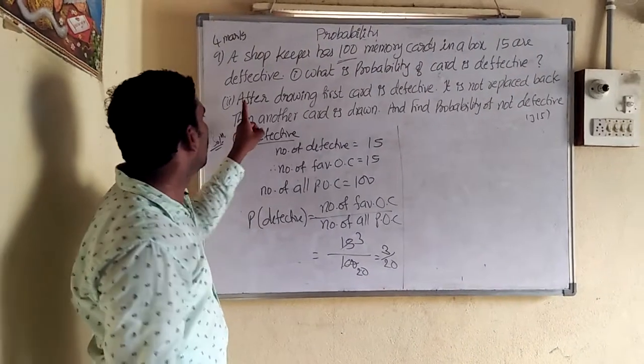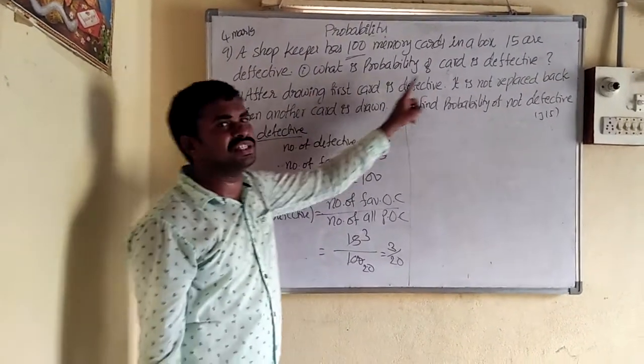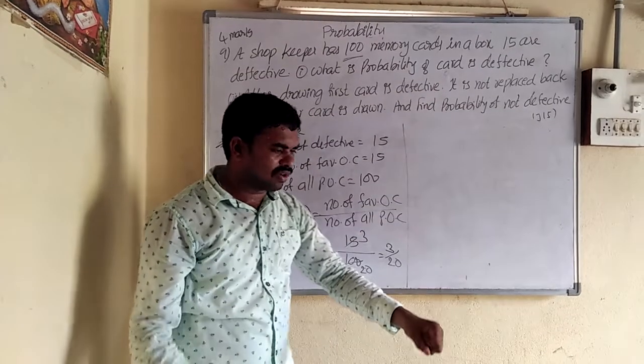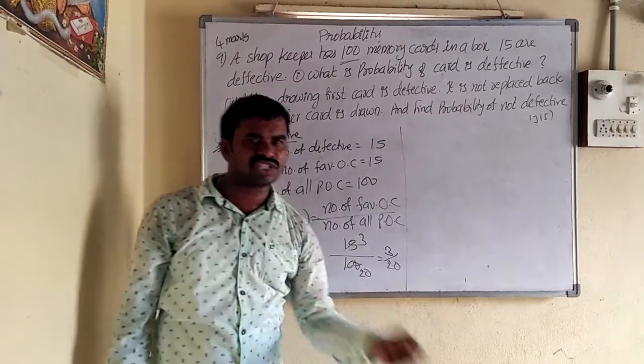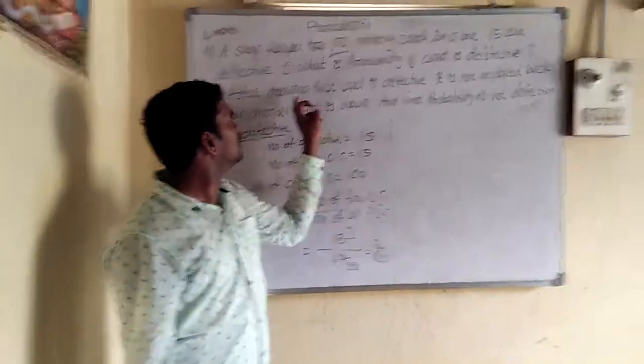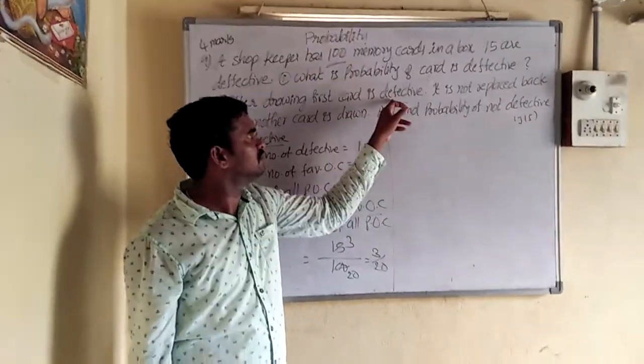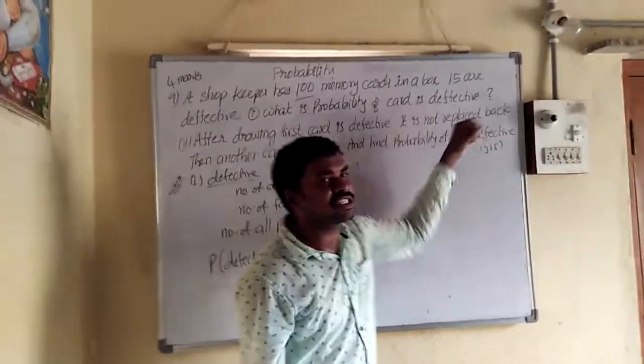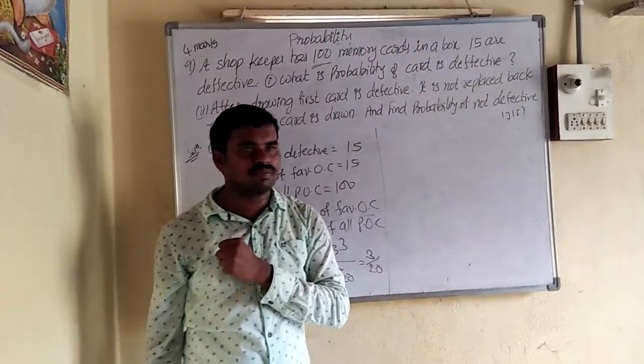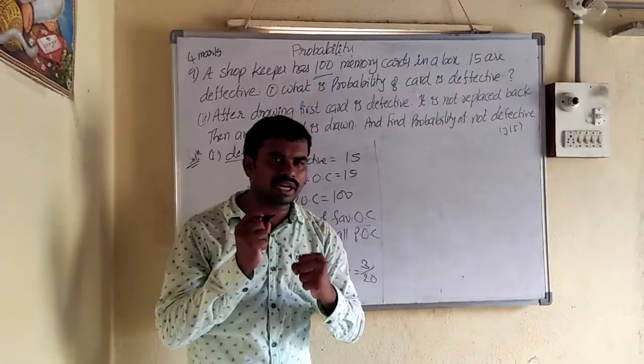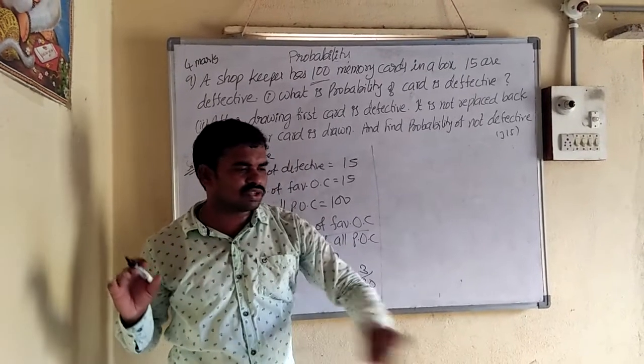See the next. After drawing, first card is defective. Suppose from 100 memory cards, one is taken from the box and it is defective, and it is not replaced back. Suppose I am taking one memory card, it is defective and I am not replacing it. So I am putting it out. Now how many are there?